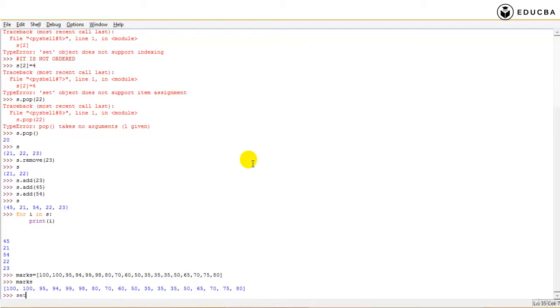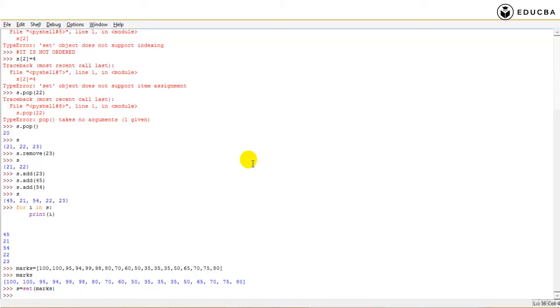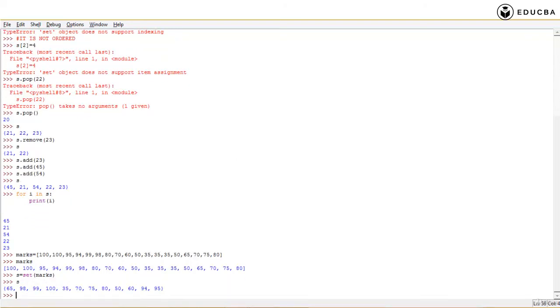Now, if I create a set of marks and store it, I can just say S equal to set of marks. S, wow, what did it do? It returned for me just one instance of the marks, which means it removed all duplicate values. It just gave me those values, what are the actual marks that people have got. You can just check what are the marks. That's it. So a set can be used for getting a single instance of a particular number. You don't need to get multiple instances.